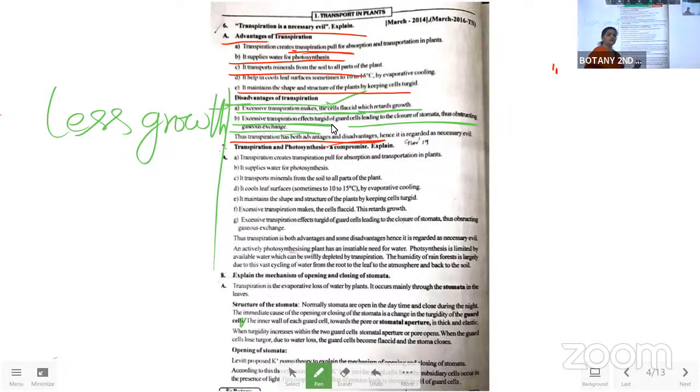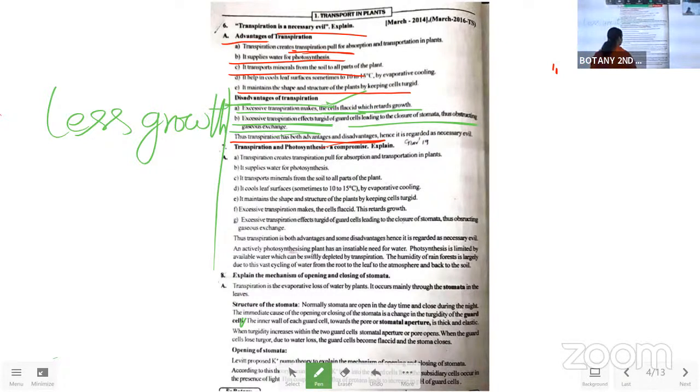With this, in the next point, in the outside atmosphere, oxygen imbalance can be seen. Okay, so what we have to say is the conclusion now. So by seeing the advantages and the disadvantages, transpiration is considered a necessary evil in the plant body. This much you have to write for this answer.